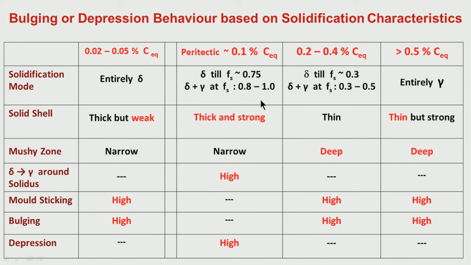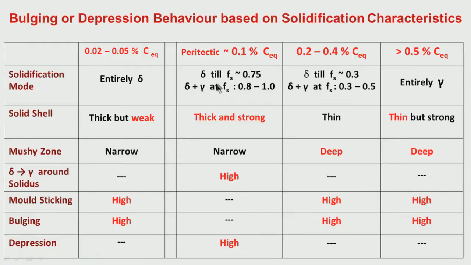brittle temperature zone. Solid fraction between 0.9 to 1 is the temperature zone which we call the brittle temperature zone, because the ductility of the solid shell is 0 in this temperature zone. There is some strength in the shell, but the ductility is 0. So, whatever strain is forming due to shrinkage of solidification or delta to gamma transformation is happening in the crucial brittle temperature region of 0.9 to 1.